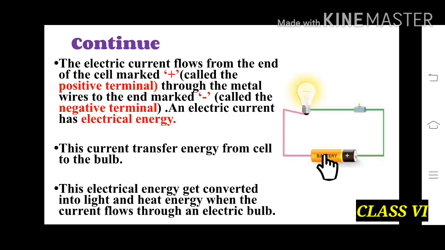An electric current has electrical energy. So this current transfers energy from the cell to the bulb, and this electric energy gets converted into light and heat energy, and when the current flows through an electric bulb, the bulb glows.